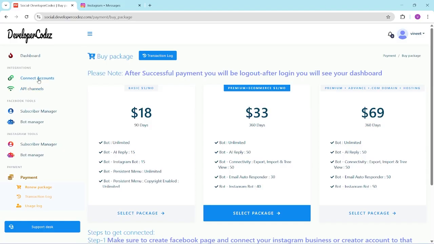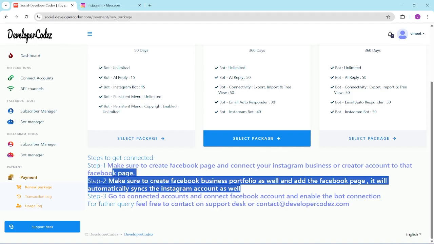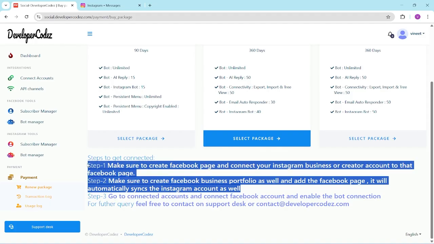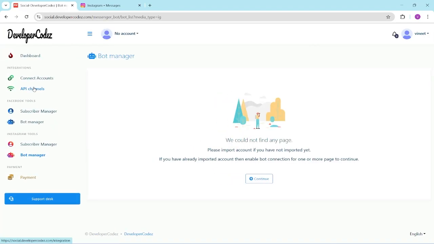I will explore the dashboard later on, but I will show you one more thing. You should have a Facebook page and an Instagram business or creator account. After that you should also have a business portfolio, so that it will link the Facebook pages to sync all the Instagram and Facebook accounts automatically. So these are very important. In the trial you should have the bot manager to check out the things.